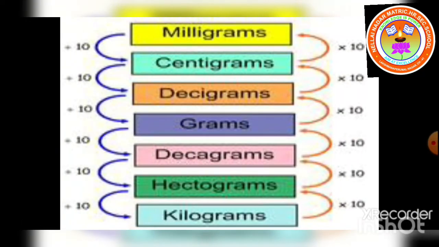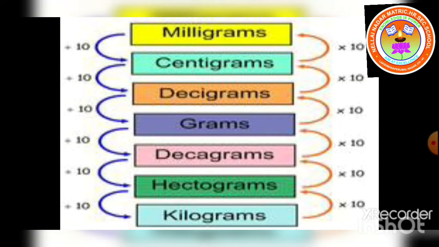We have so many units for measuring mass. Like we discussed in the last class, for length we have larger and smaller units. Likewise, for measuring mass also we have smaller units and larger units.